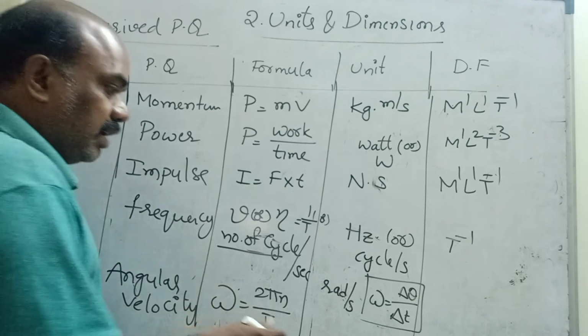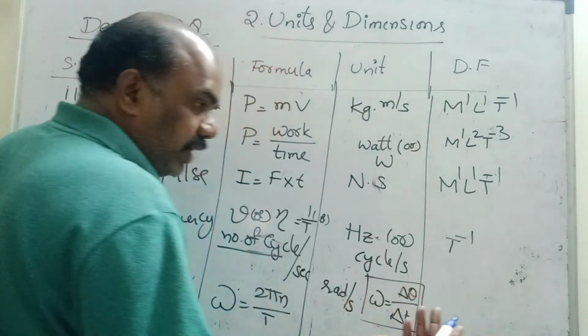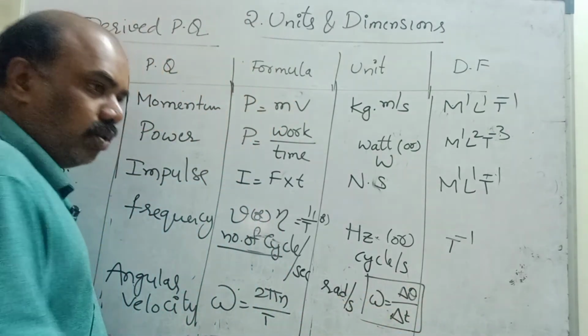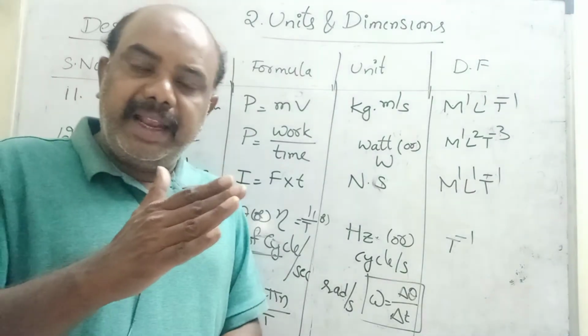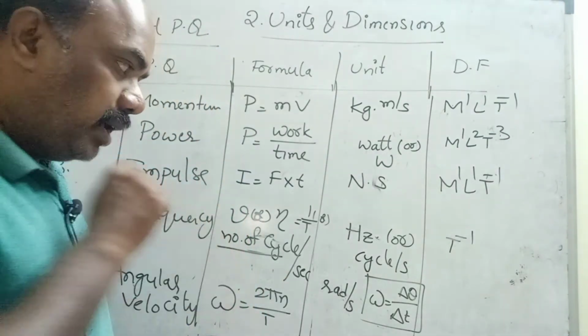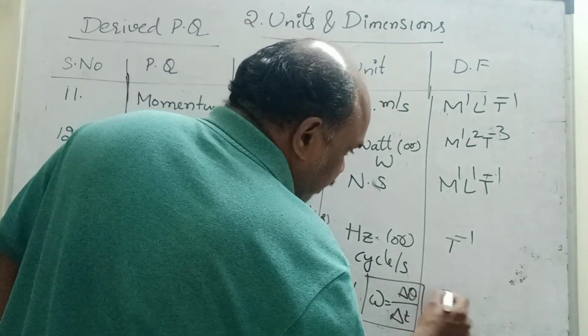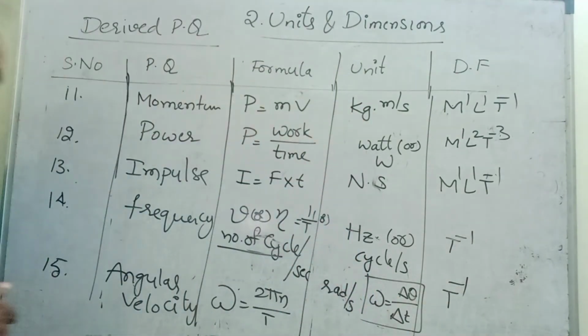Last one, dimensional formula. In omega, theta has no unit and no dimensional formula. In the beginning itself I said plane angle or solid angle have no dimensional formula. By time, time comes into the denominator, so it becomes T power minus 1. This is angular velocity. Please note down, children.